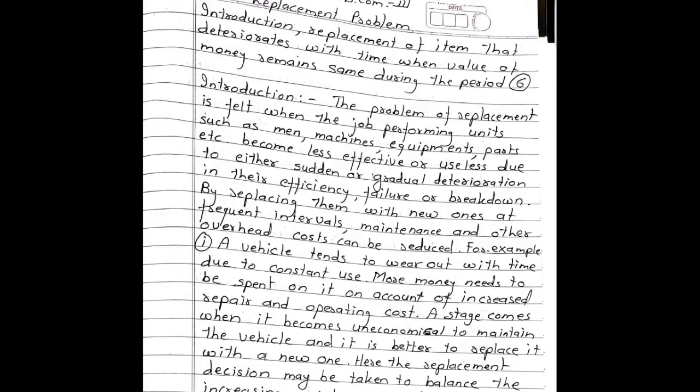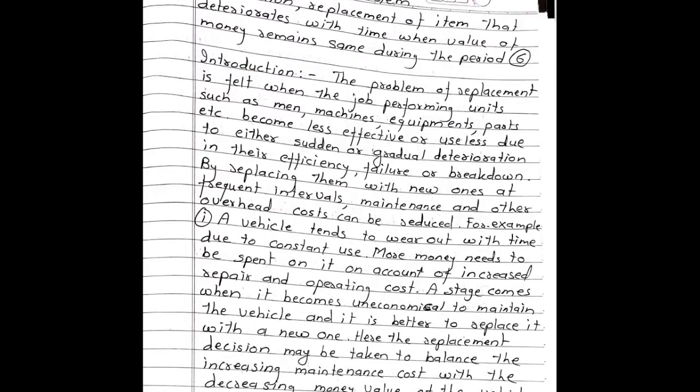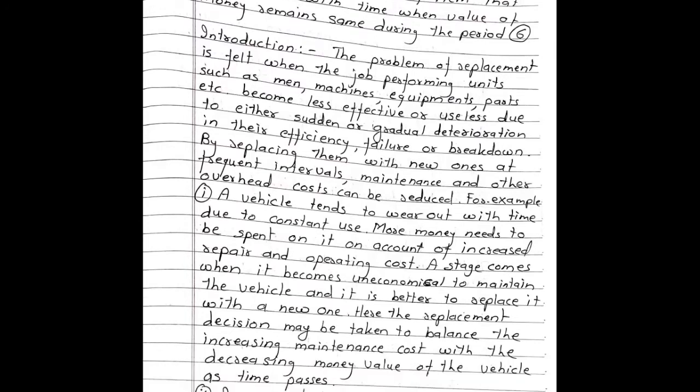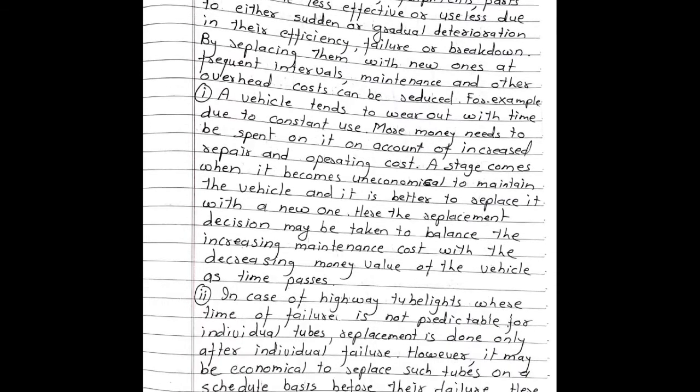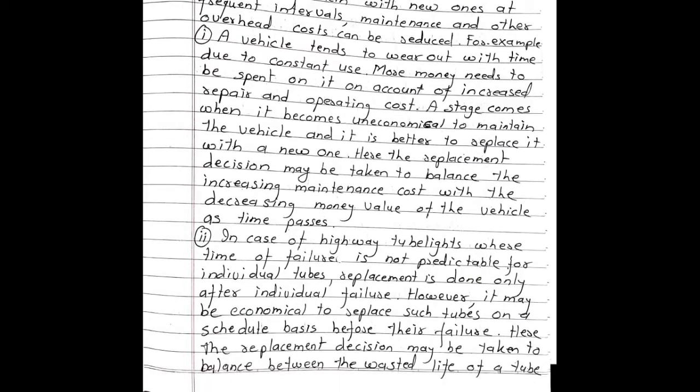Here, the replacement decision may be taken to balance the increasing maintenance cost with the decreasing money value of the vehicle as time passes. In case of highway tube lights, where time of failure is not predictable for individual tubes, replacement is done only after individual failure. However, it may be economical to replace such tubes on a scheduled basis before their failure.